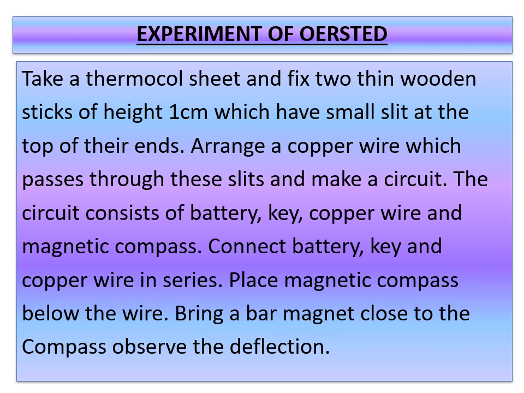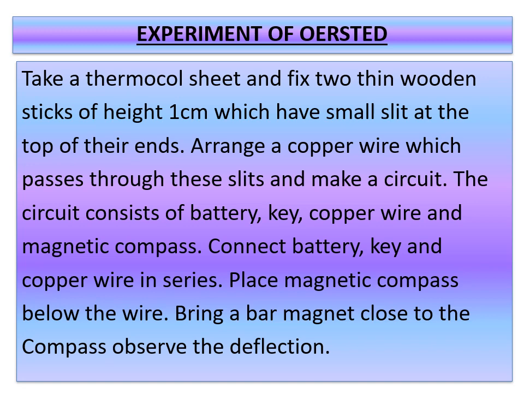Just listen carefully, children. You have to take a thermocol sheet. On that you have to fix two thin wooden sticks of a height of 1 centimeter, and make a slit in the wooden sticks at one end at the top. Arrange a copper wire which passes through these slits, and make a circuit using a battery, key and a copper wire. You know, the battery is the source and the key is to switch the circuit on and off whenever necessary. And you also know that copper wire acts like a conductor. Already we have learnt this in our electricity lesson.